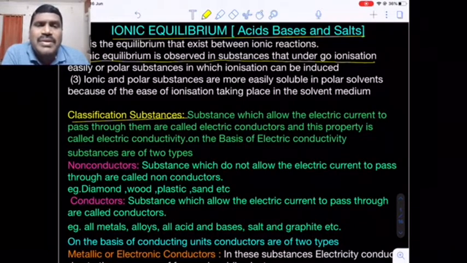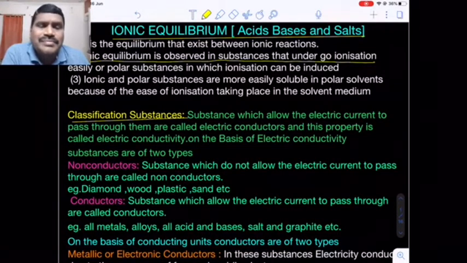Number two, conductors, which allow the current to pass through them. Examples: metals and mixtures of metals known as alloys, acid solutions, alkali solutions, salt solutions, and one more important thing, the non-metal. Best example among non-metals is graphite. Diamond and graphite are both crystalline allotropic forms of carbon. Both are non-metals, but diamond is a bad conductor of electricity, while graphite is a good conductor of electricity.